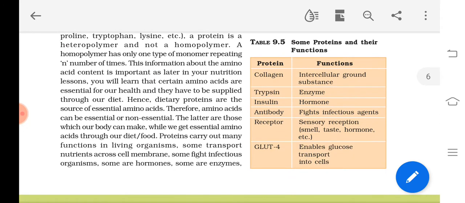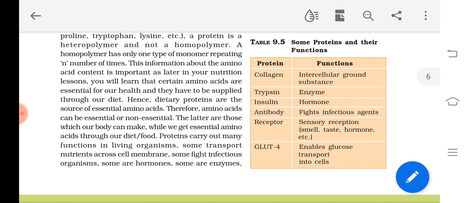Is it clear? Then what is the function of proteins? Proteins form the structural part. The body is made up of cells, and cells are made up of what? Plasma membrane, organelles, isn't it? In the plasma membrane structure, a number of proteins are also there. Do you remember integral proteins, peripheral proteins? So it forms a structural part. Then they also fight against infectious organisms. Antibodies are actually proteins only, isn't it?